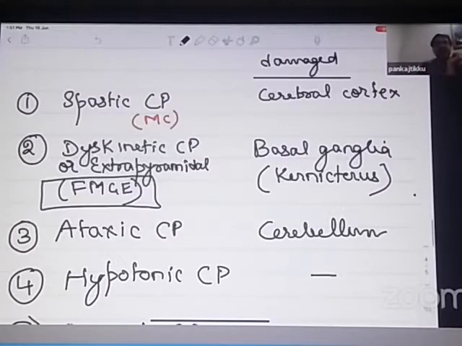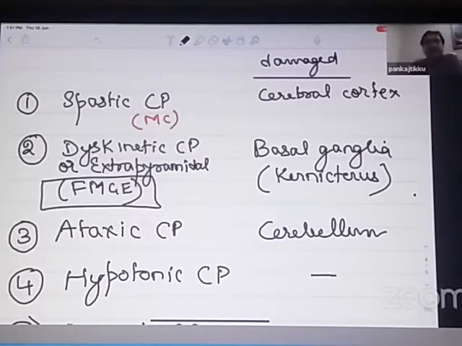Spastic cerebral palsy is again divided into 3 categories. Spastic hemiplegia, where one half of the body has increased tone. Spastic diplegia, where the legs have more tone in comparison to the arms. Legs are having more tone, but the arms are not normal. Arms are also affected, but to a lesser extent than the legs. And third is spastic quadriplegia, where both the arms and both the legs have increased tone.